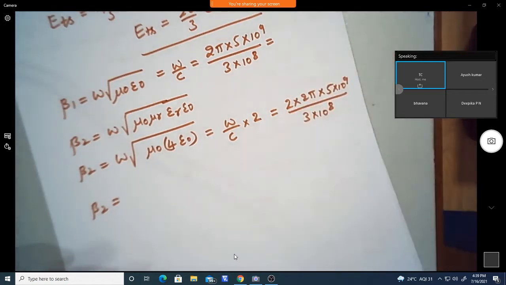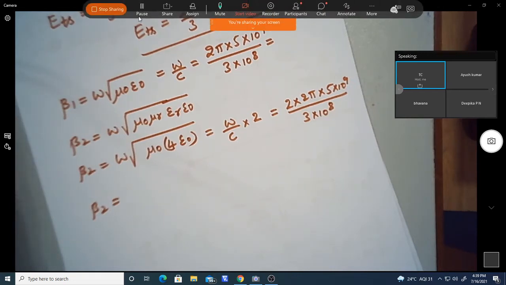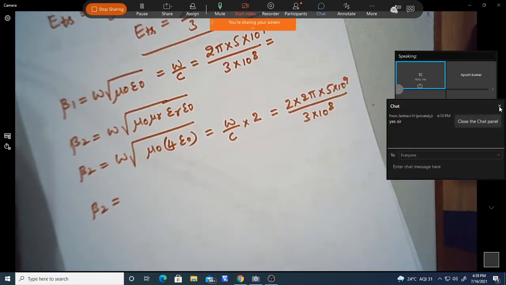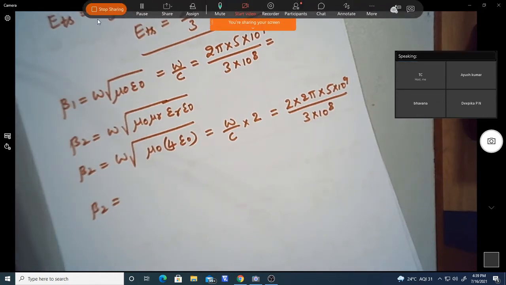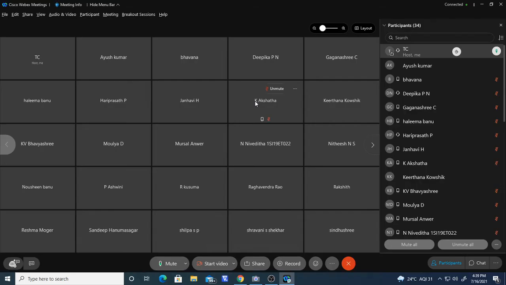So find out what is the value of beta 1 and beta 2. Anybody done? What is the value of beta 1 and beta 2? Find out the values. Anybody found? 1.47.